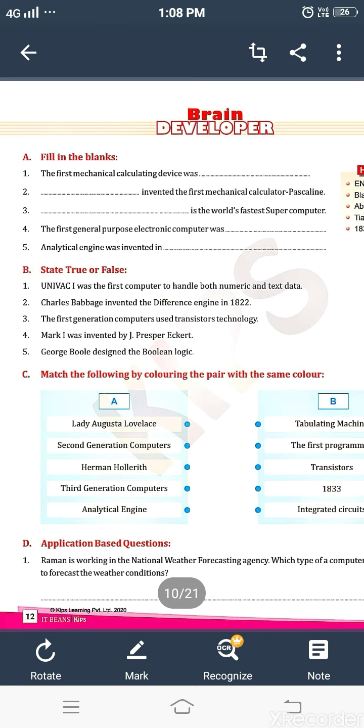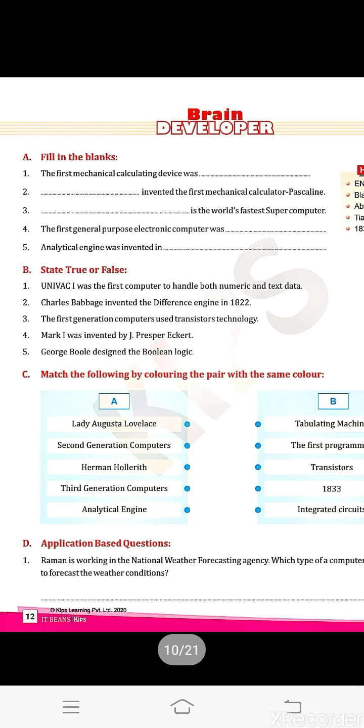Now come to the application based questions. The first question is, Raman is working in a national weather forecasting agency. Which type of computer is he using to forecast the weather condition? He is using a supercomputer to forecast the weather condition. Okay.